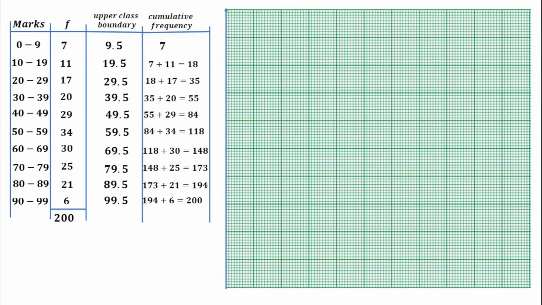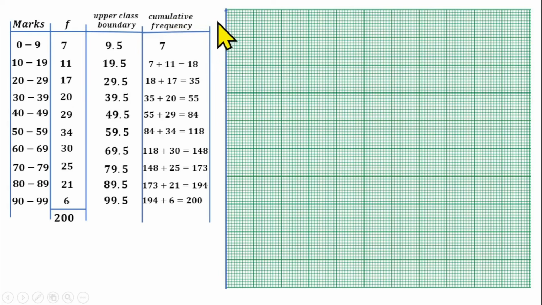So we need a graph, and a standard graph is what you have on the screen. You're going to be using this graph to draw the cumulative frequency curve. So get your own graph as well, like this. And the first thing to do is to label your axis, draw your axis rather. You have your y-axis, and what are we going to be representing on the y-axis?